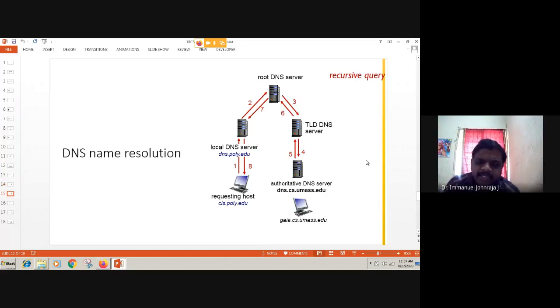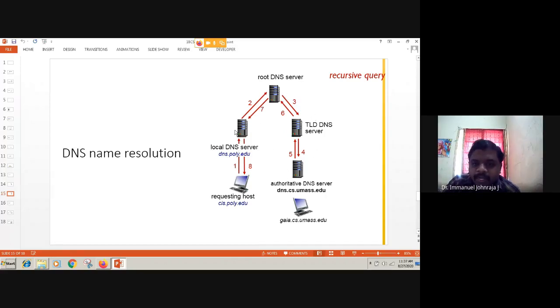Look at the second case. This is what is happening in the recursive. What happens in the case of the second one, recursive? First and eighth messages are similar. Look at the previous one and current one. First and eighth are similar, but you could see some strange things are happening among the other devices.